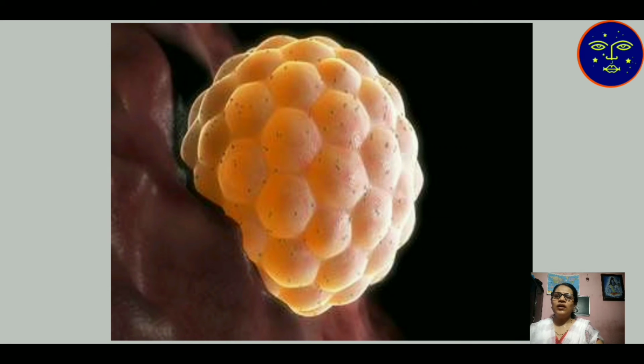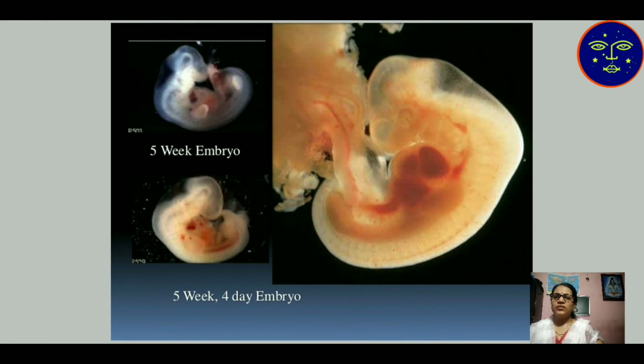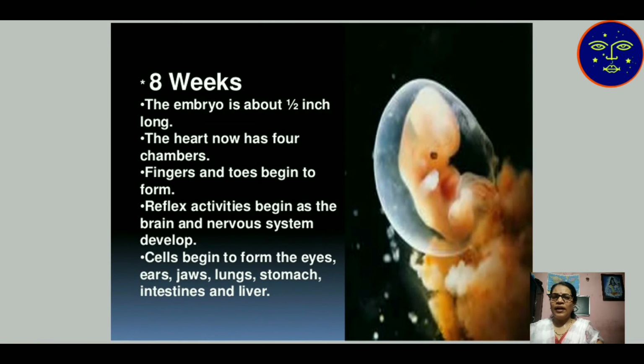towards the uterus. Here a 5-week embryo is produced. Then at 5 weeks 4 days, the attachment of the uterus with the umbilical cord of the mother takes place. Then the 8-week embryo: the embryo is about half an inch long at 8 weeks. The heart now has a 4-chambered heart.